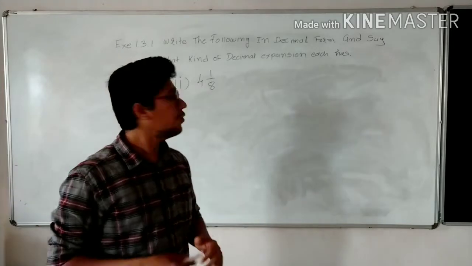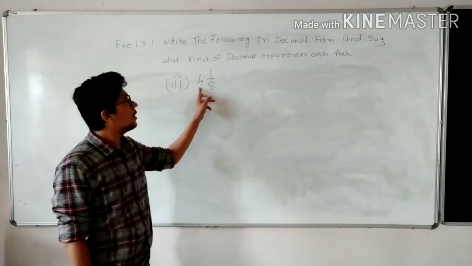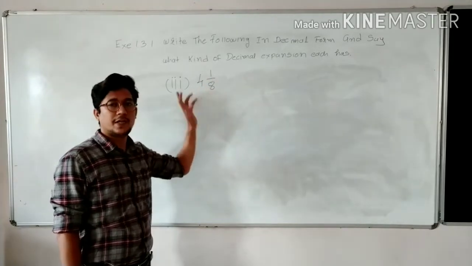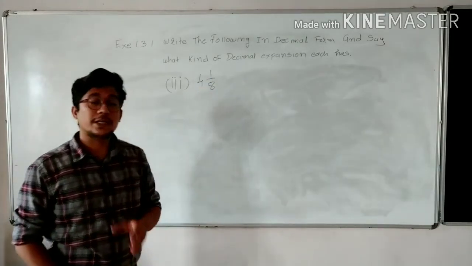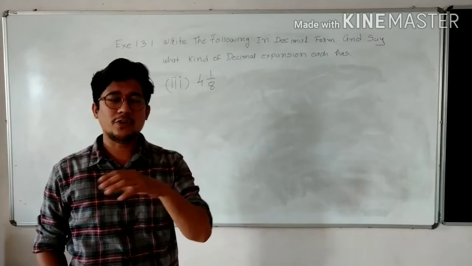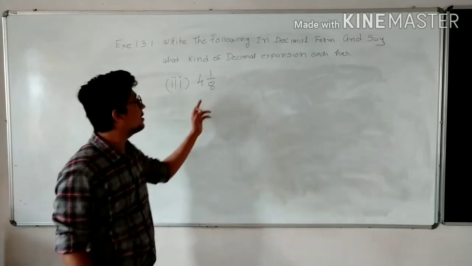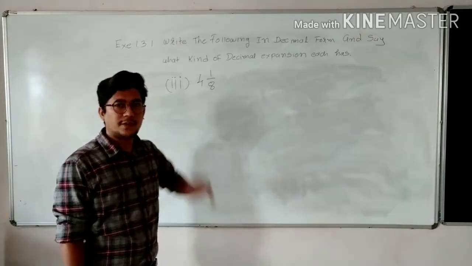So now we will do the third problem, which is 4 into 1 upon 8. As you have learnt in the last standard, class 8, in the chapter on fractions, this is a mixed fraction.